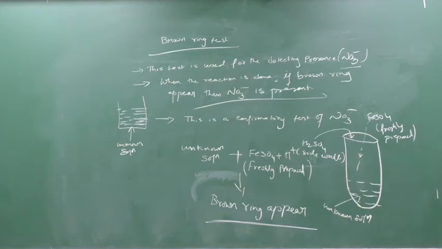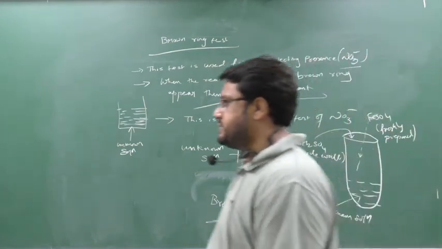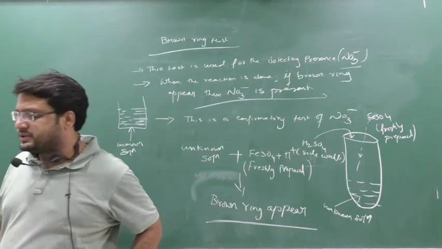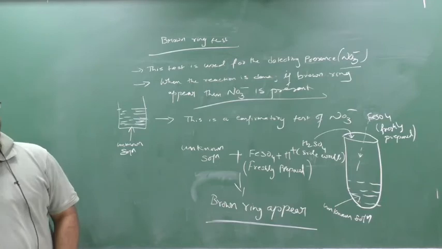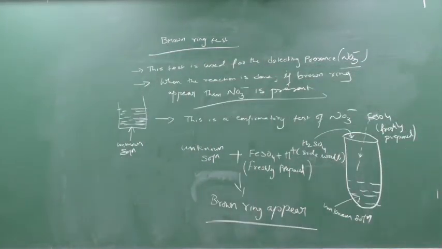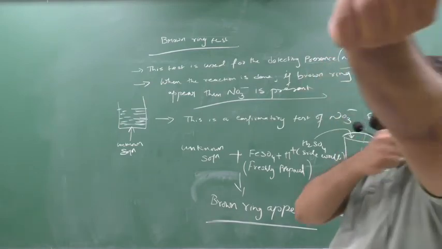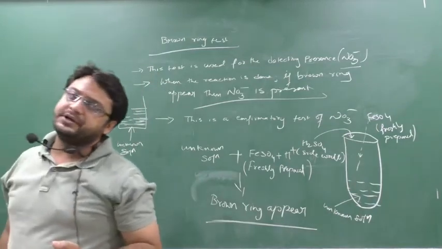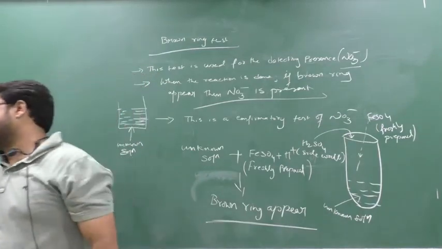Then write down, when the reaction is done, if a brown ring appears, NO3 minus is present.